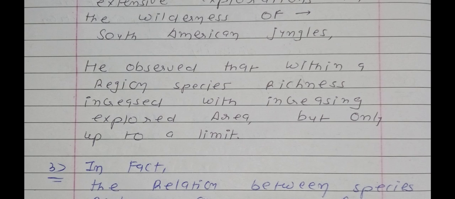According to that particular scientist, he observed that within a region species richness increased. So if species richness increases with increasing explored area but only up to a limit, it means that if the area increases, then the species richness of this particular area will also increase, but up to some limit.